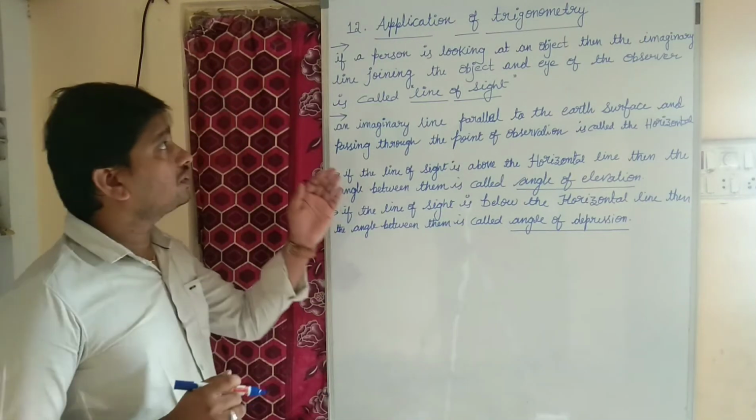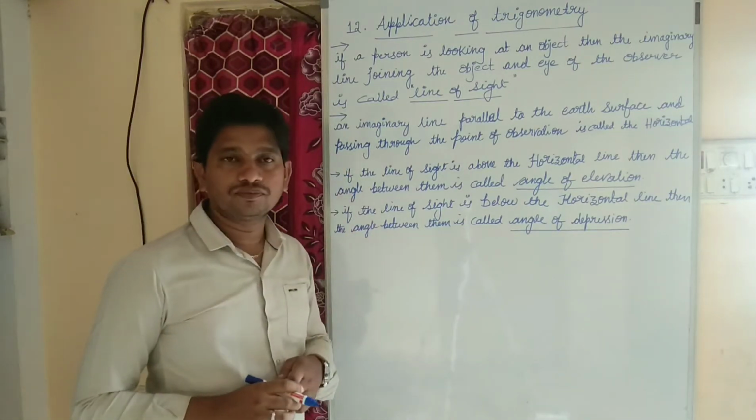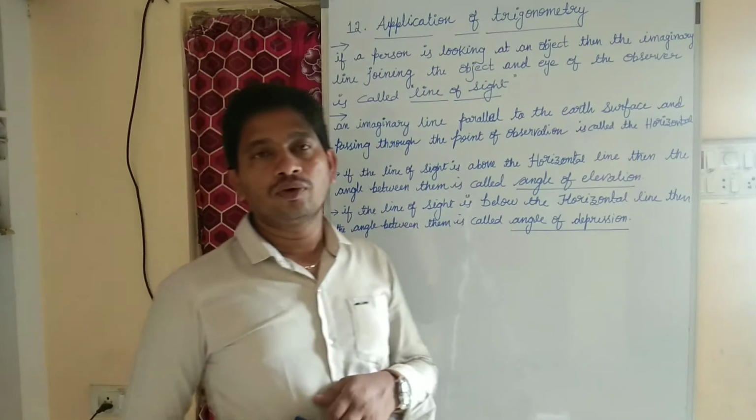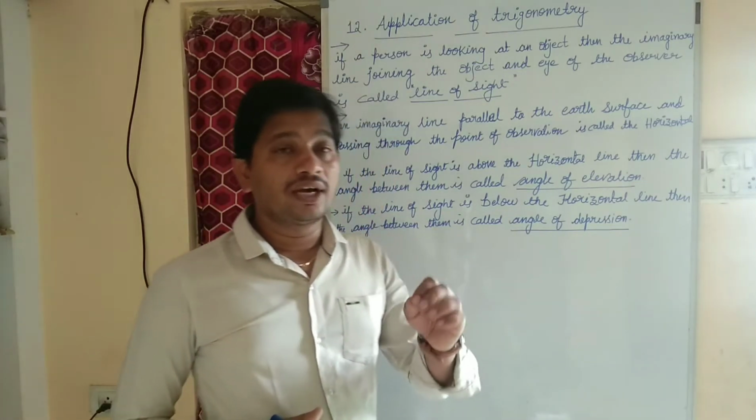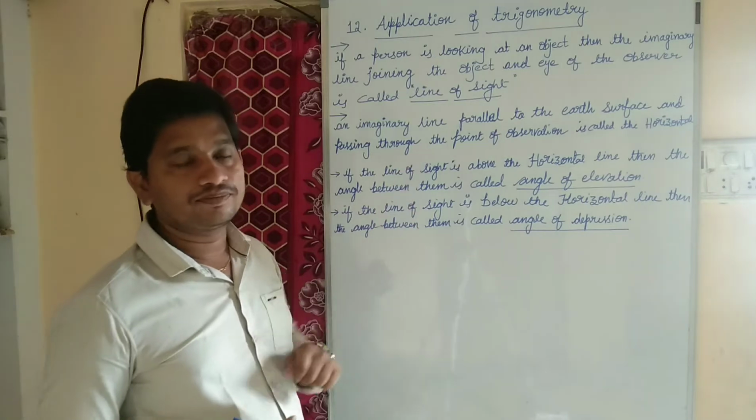Okay, before discussing this chapter, first we should know the terminology related to it.